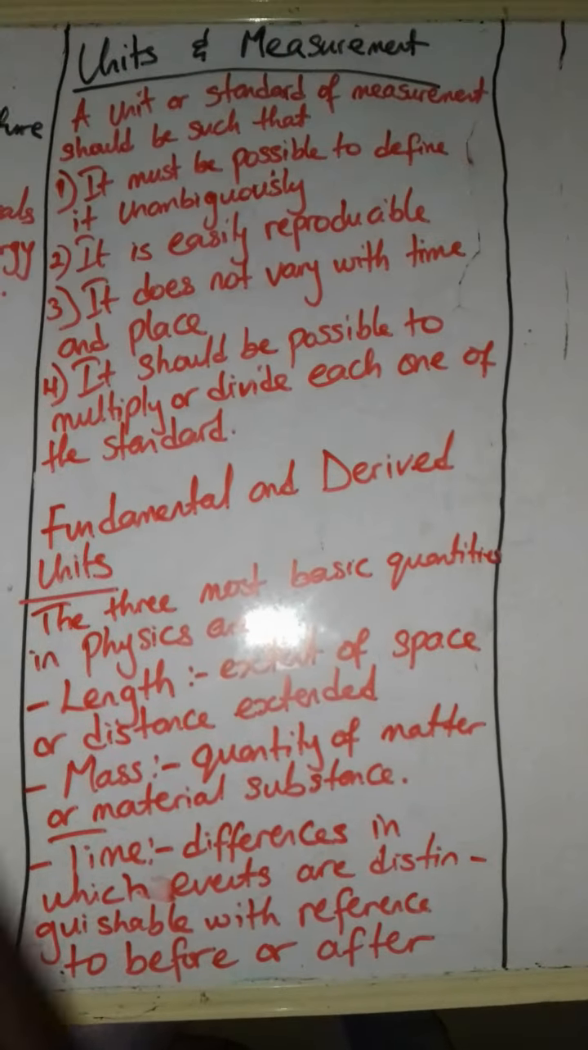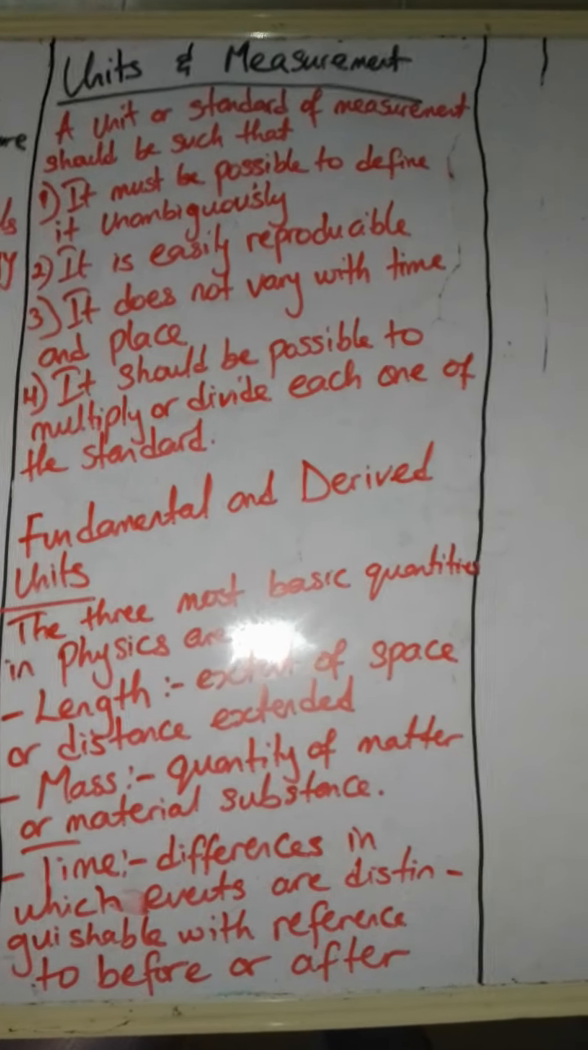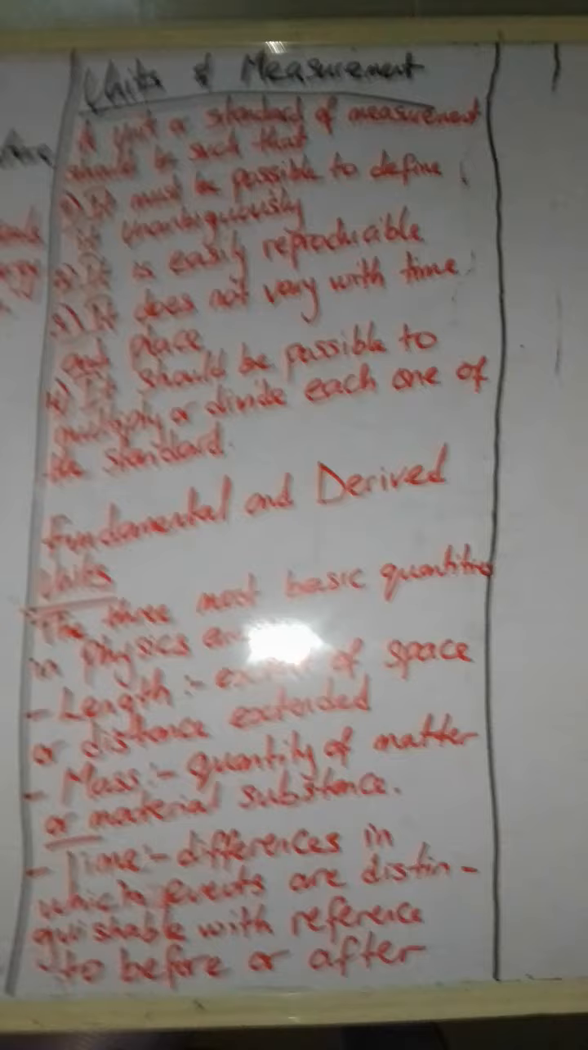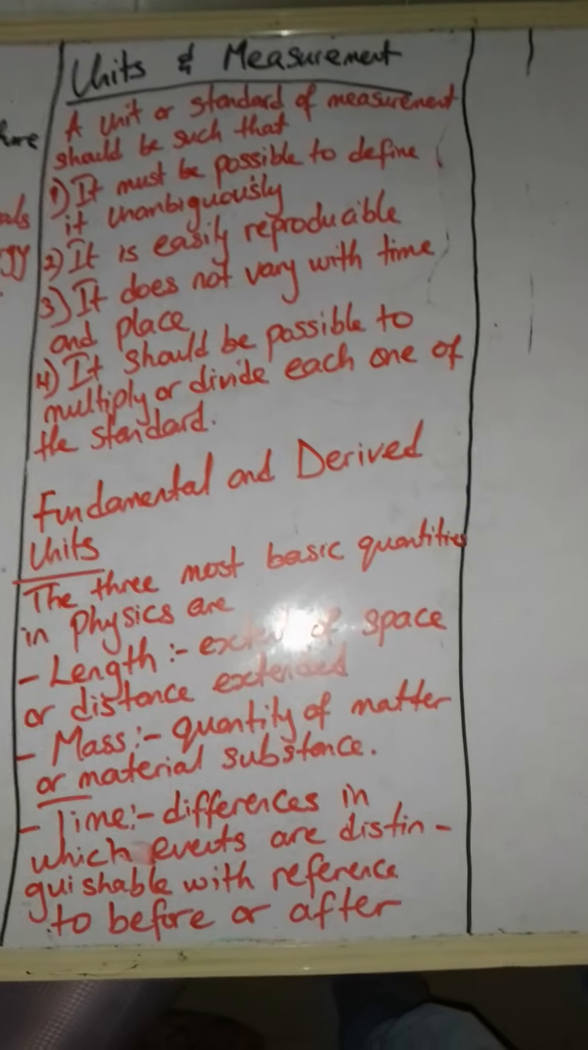Now the fourth one: it should be possible to multiply or divide each one of the standard. That is, when we are multiplying the unit, it must be able to be multiplied, and it must be able to be divisible.